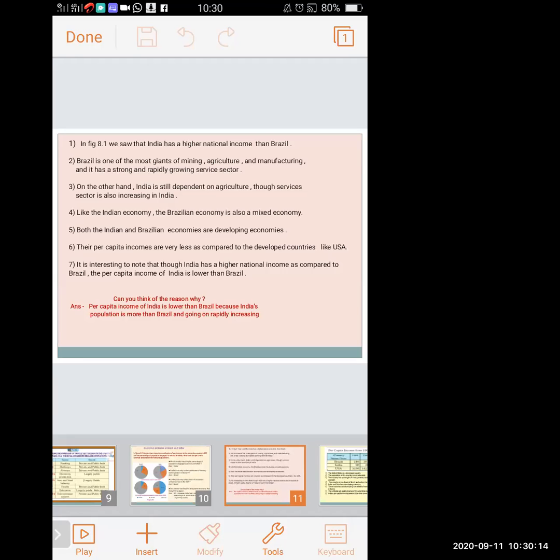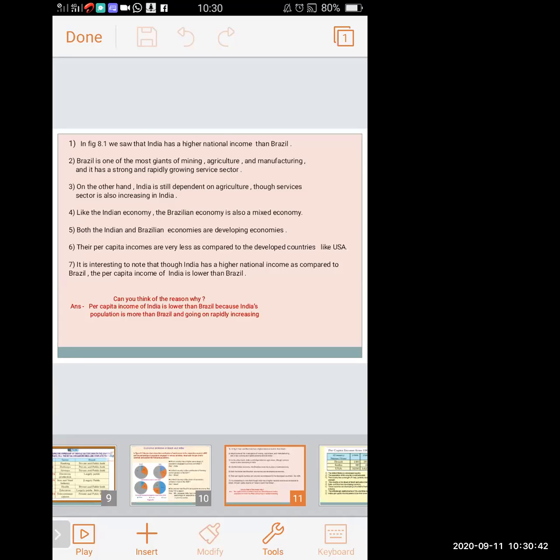It is interesting to note that though India has a higher national income as compared to Brazil, the per capita income of India is lower than Brazil. As we have seen in graph 8.1, the national income of India is higher than Brazil. But it is very interesting that though the national income is high, the per capita income, the income of every person in India, is lower than Brazil.